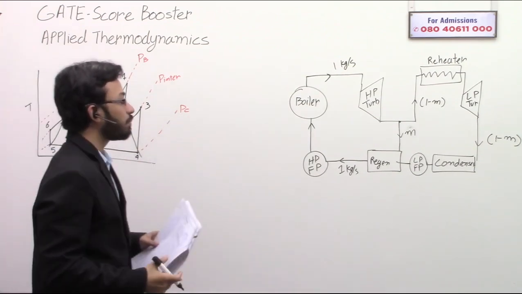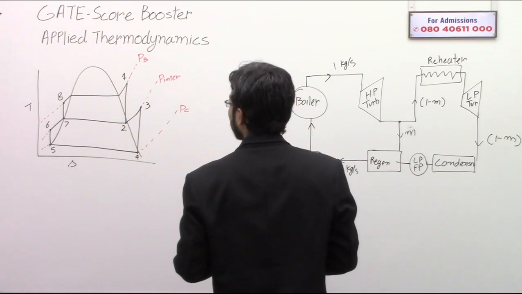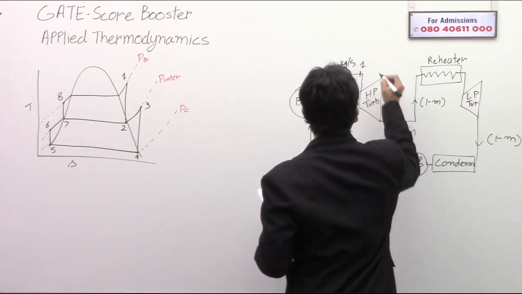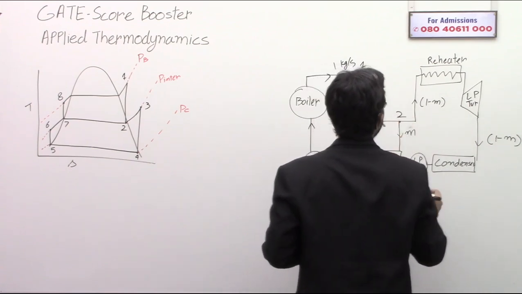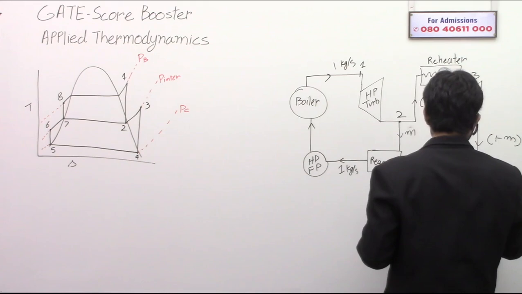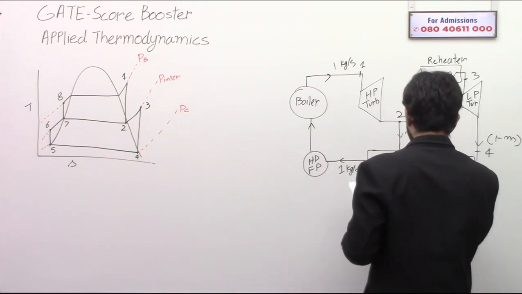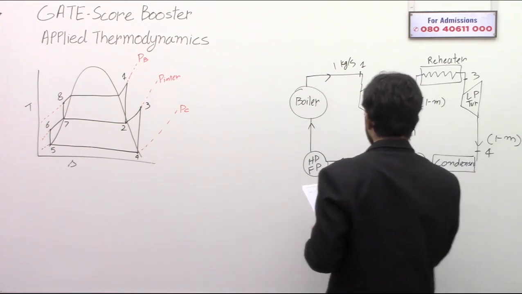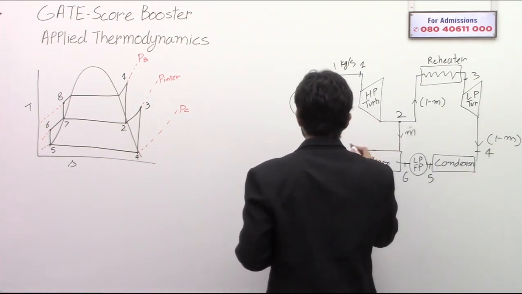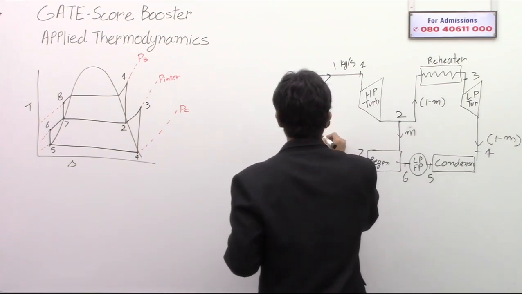The same points correspond in the schematic diagram. So this point will be 1, then this is 2, this point will be 3, this is 4, this is 5, this is 6, this will be 7, and this will be 8.